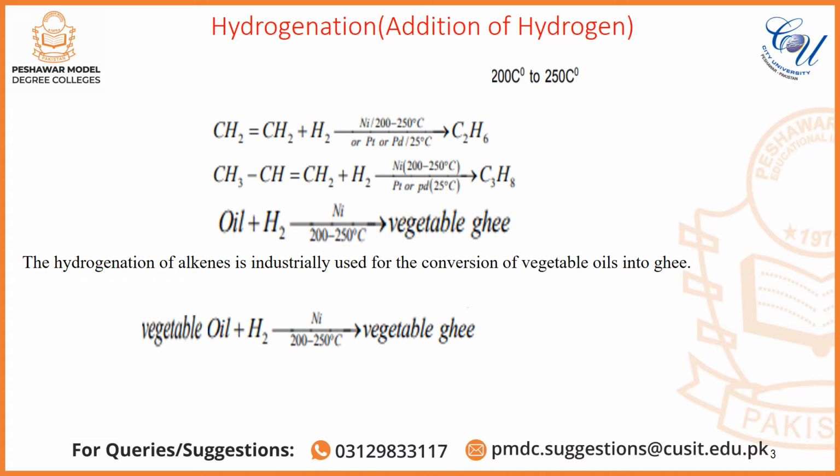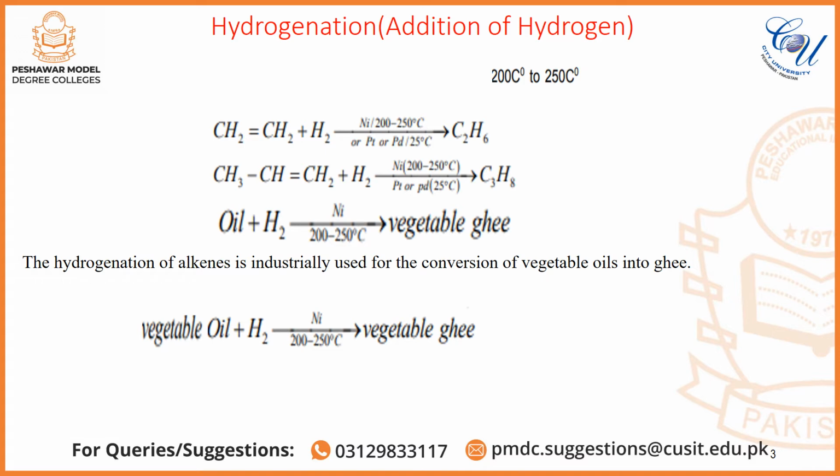Ethene plus hydrogen in the presence of nickel acting as a catalyst at a temperature of 200 to 250 degrees centigrade forming ethane, or the alternative catalyst is platinum or palladium at 25 degrees centigrade. In the second reaction, propene is reacted with hydrogen in the same condition of temperature and pressure gives propane.